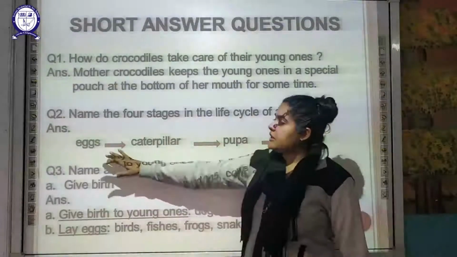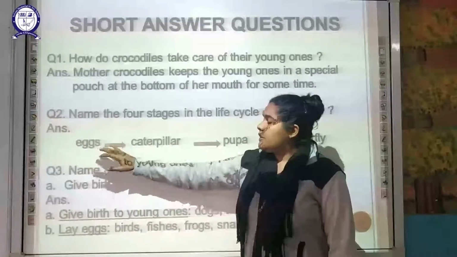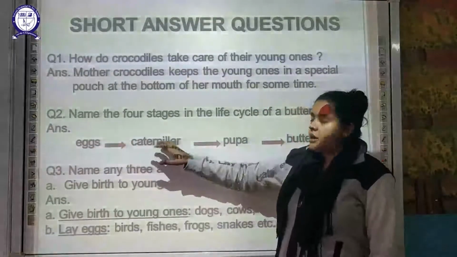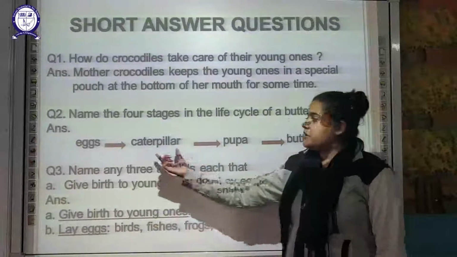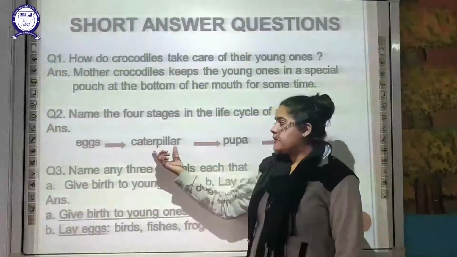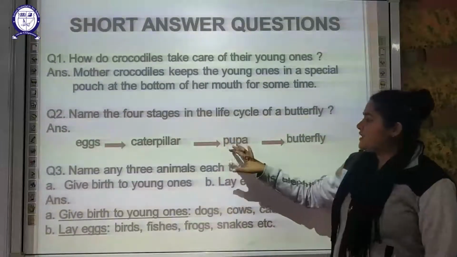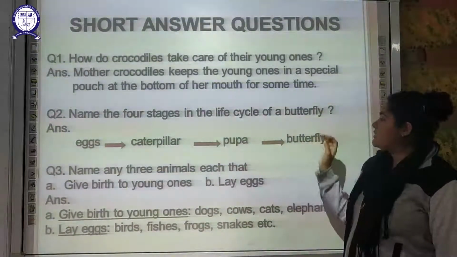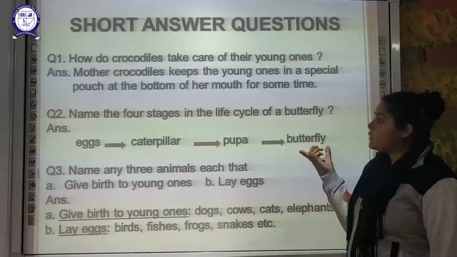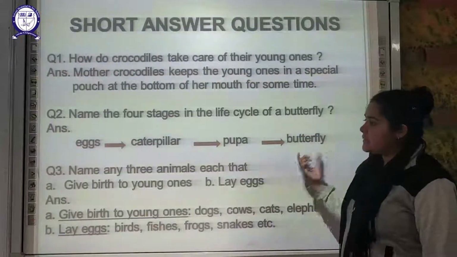Now you have to mention the four stages in the life cycle of a butterfly. So you have seen in the videos, eggs will hatch and the larva appears like a worm. The larva, which appears like a worm, is your caterpillar. Then the caterpillar develops into a pupa. The pupa stage develops into a complete adult butterfly.